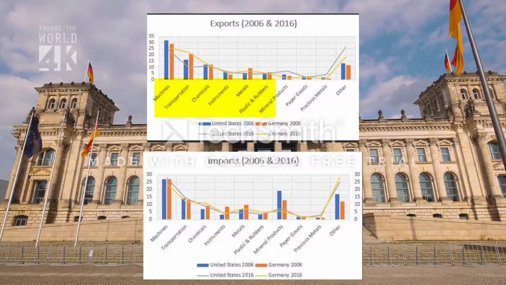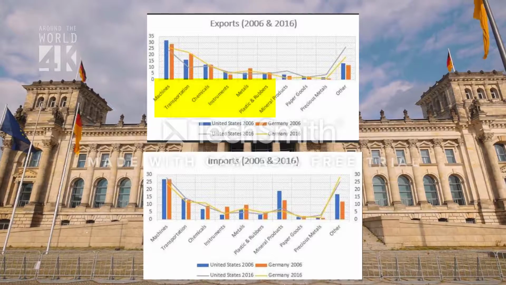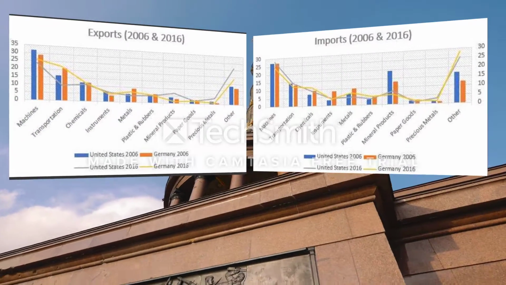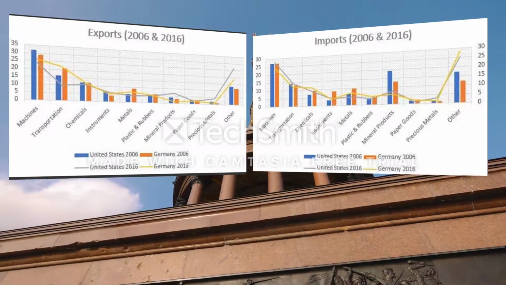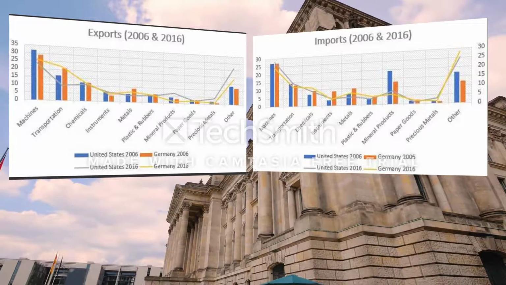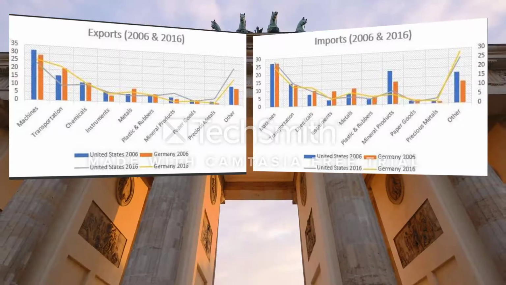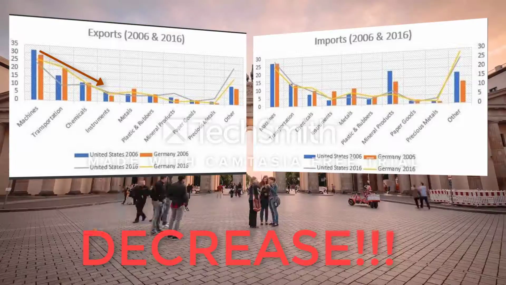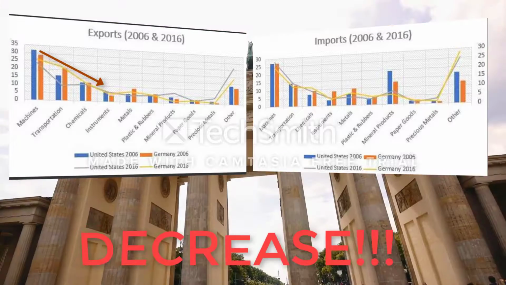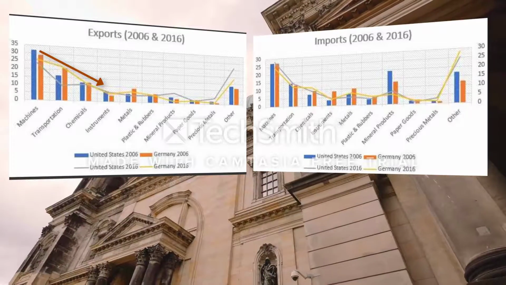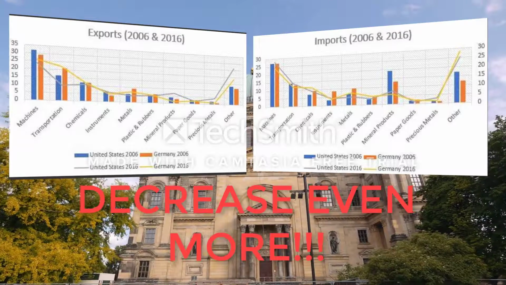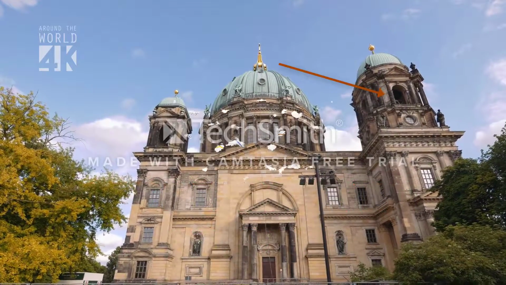Their top exports are machinery, transports, chemicals, instruments, and plastic and rubber. And their imports are currently machines, transports, chemicals, metals, mineral products. Exports from 2006 to 2016, based on their top 5, are shown to have decreased, whereas their imports from 2006 to 2016 have shown to decrease even more than their exports.